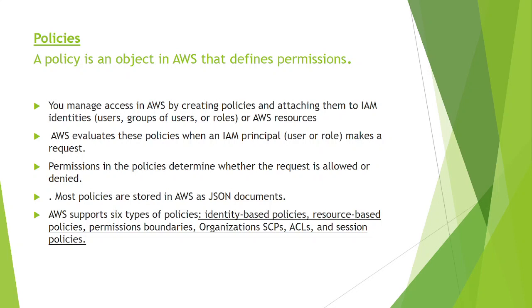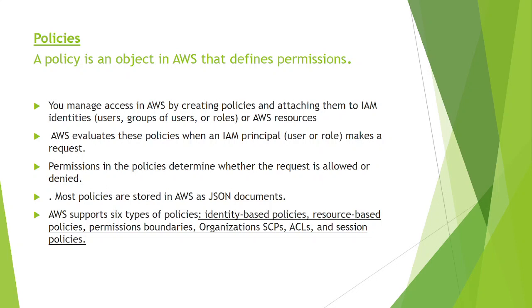Clear? You manage access in AWS by creating policies and attaching them to IAM identities like users, groups, roles, or AWS resources. To users, user groups, roles, we are attaching all these policies. AWS evaluates these policies when an IAM principal, user or role, makes a request.